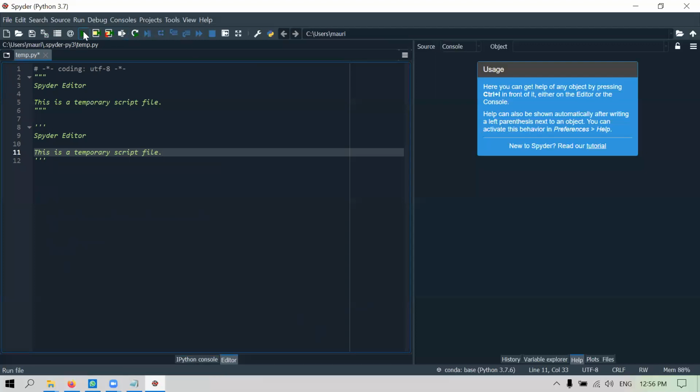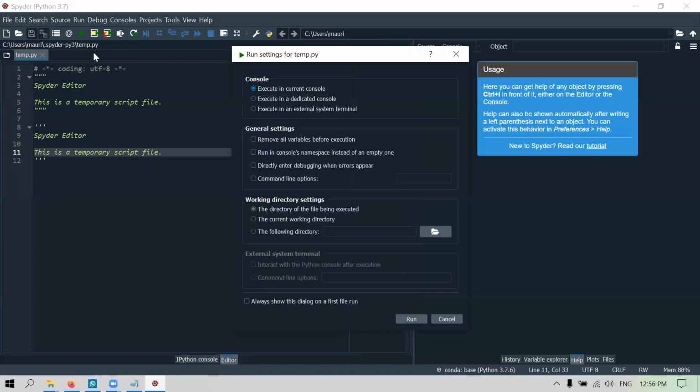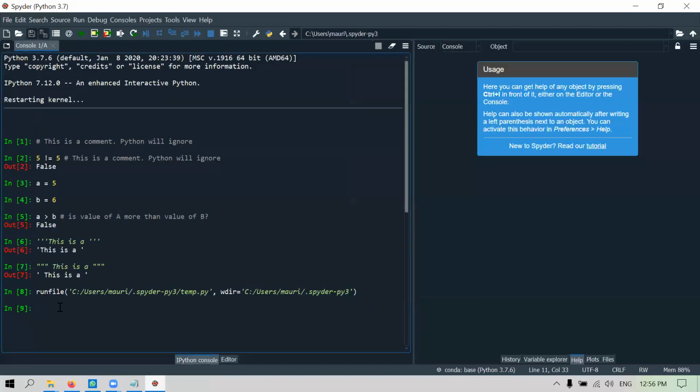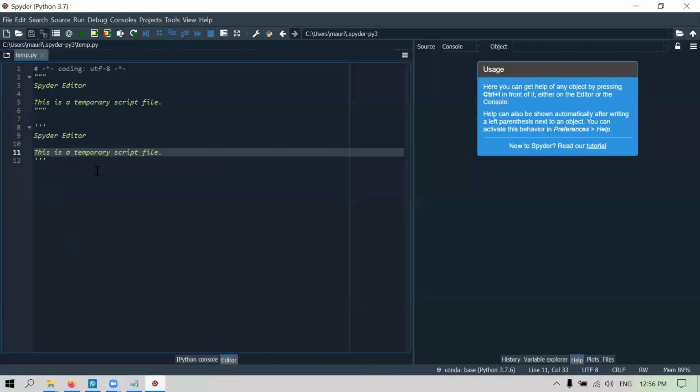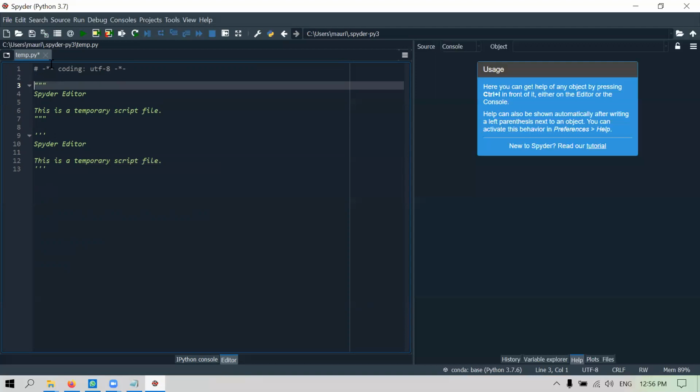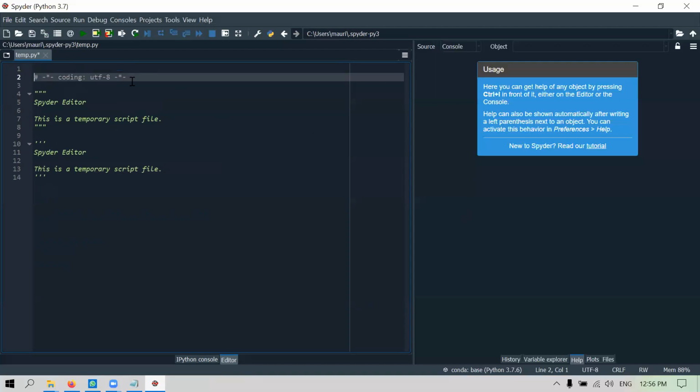If I click on the run button, run this file, and execute in the current console, nothing will happen. Here we have shown three different methods already. Line 2 is method 1, a single line comment.